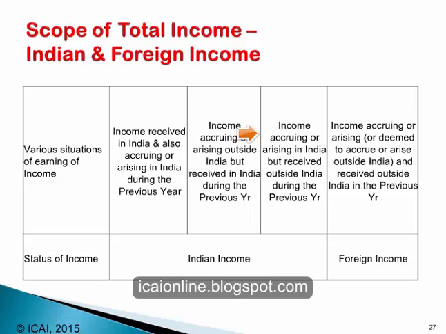And the fourth category is income accruing or arising or deemed to accrue or arise outside India and received outside India in the previous year. Now, from the classification of income, the income which has accrued and been received in India, which has accrued outside India but received in India, which has accrued in India but received outside India will fall within the category of Indian income. And foreign income will comprise the income which has accrued outside India and received outside India.